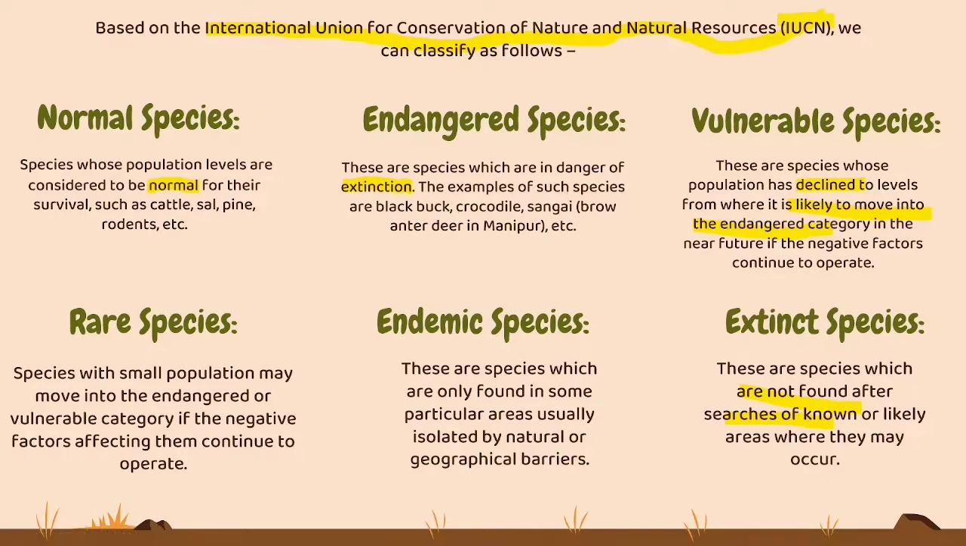When we look at vulnerable species, we have to clearly differentiate between endangered species and vulnerable species. There might be questions like this: differentiate between endangered and vulnerable species. You should be able to tell the difference. Vulnerability means they are going to reach the level of decline. That is, it is likely to move into the endangered category, which means they are not yet endangered, but there are possibilities in the future that negative factors may contribute.